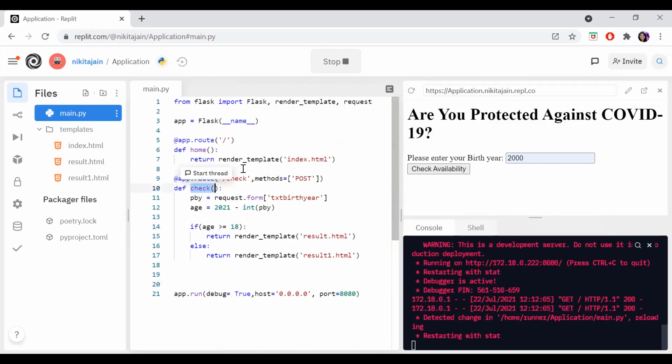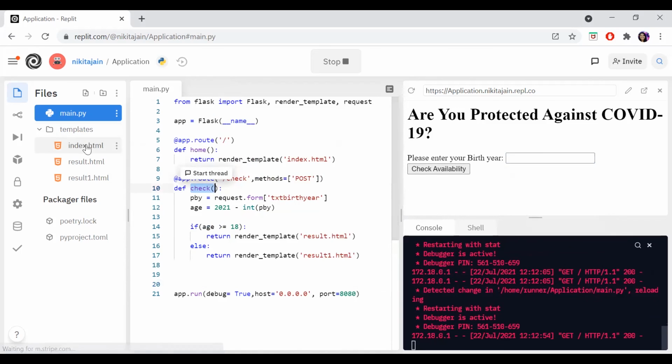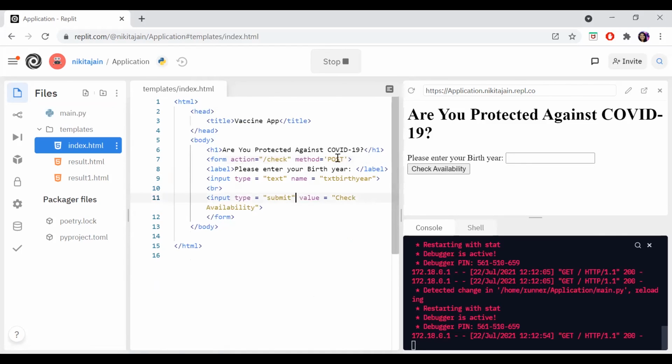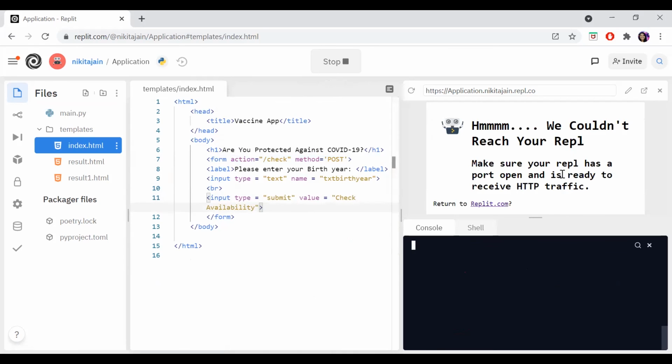This is my check function. It should come to check and execute this, and as per this, it should execute either result or result1. Is that clear, guys? So the method is equal to post. These lines you have to put inside the form tag. Now let's see whether it is working or not.